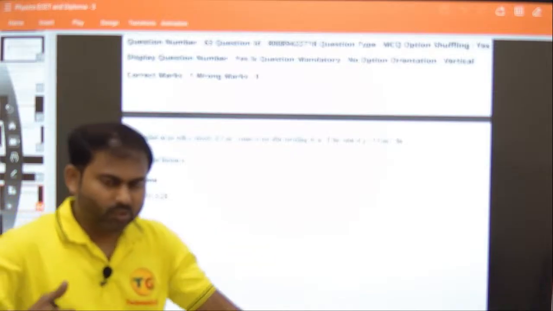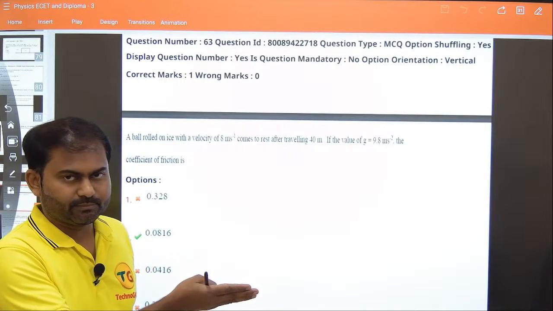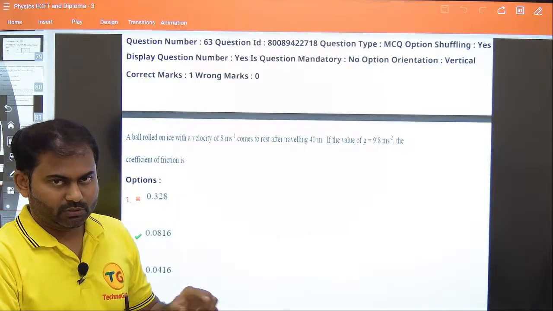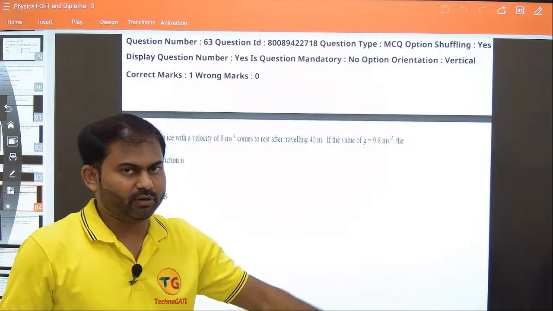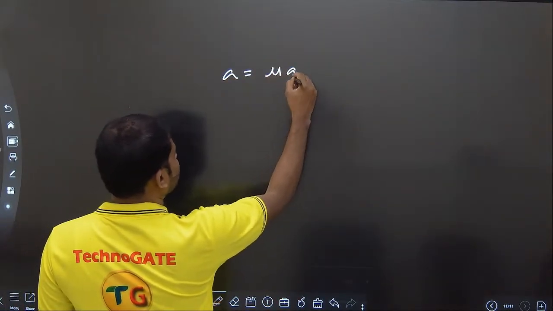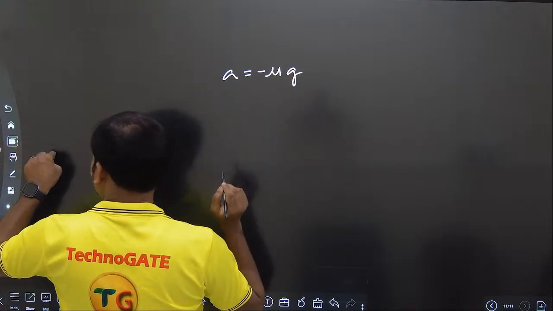The ball is rolled on ice. Since it is on ice, friction will be the least, so it is almost like it is moving forward. You can use the same thing: when friction is causing acceleration, that is mu g with a negative sign, as in that question. Okay? And what are they saying here?